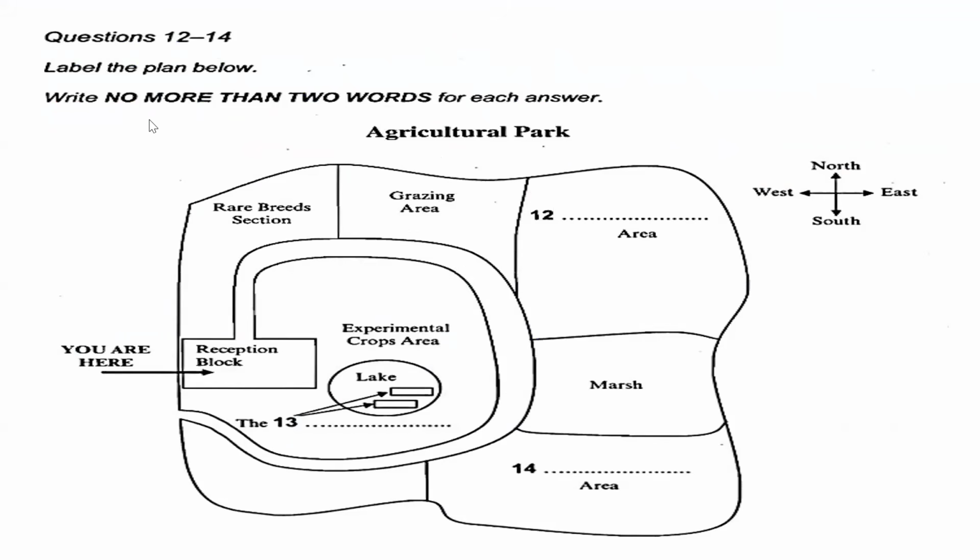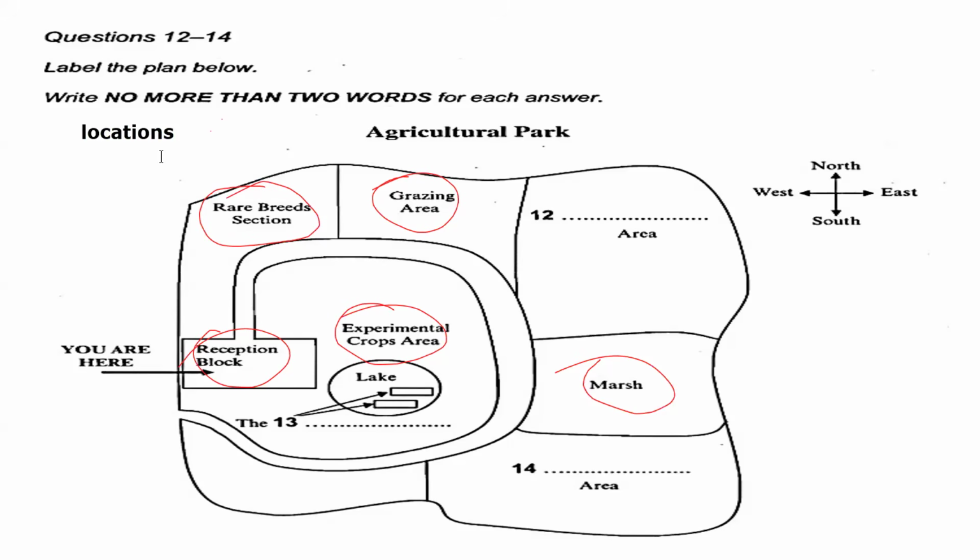The first point where the examiner wants people to know is about locations. What I mean by locations: if you have any type of map, locations will be provided to you. Suppose this is my location. These are the locations.